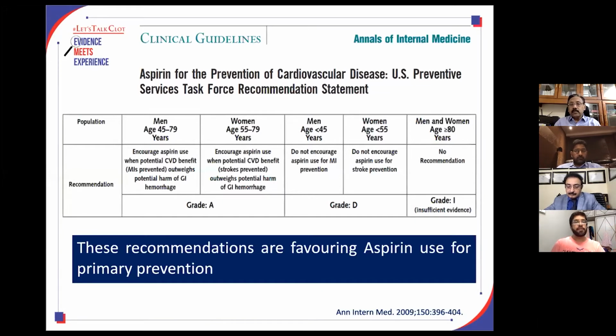In women, aspirin does not prevent acute MI. However, it prevents stroke. Therefore, if you want to prevent a stroke in a lady who is 55 to 79 years of age and the benefit outweighs the potential harm of GI hemorrhage, then you can think about it. In men and women less than 45 years of age, there is no need to give aspirin. And if the person is more than 80 years of age, there is no recommendation for use of aspirin.